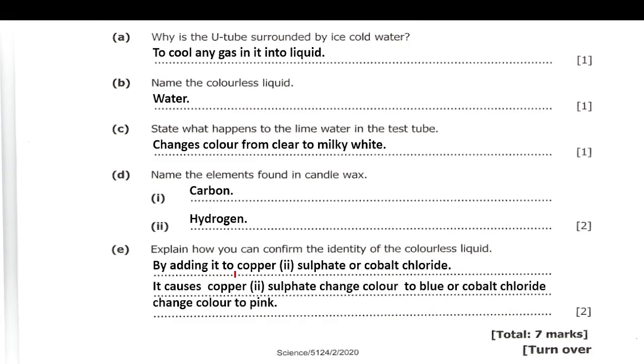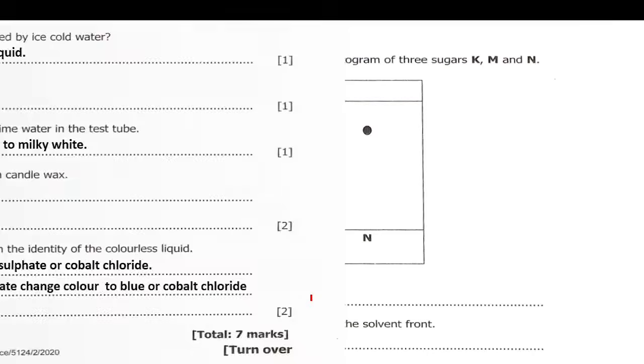It causes copper 2 sulfate to change color to blue, or cobalt chloride to change color to pink. So when water is added to anhydrous copper 2 sulfate, it changes color to blue. Or if it is added to what? To anhydrous cobalt chloride, which changes color to pink. That's how you identify the liquid as water. Okay, let's go to another question.